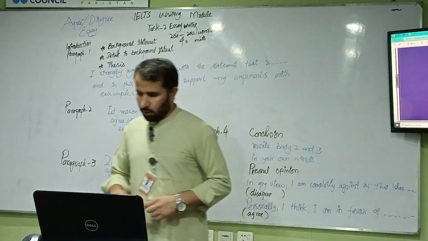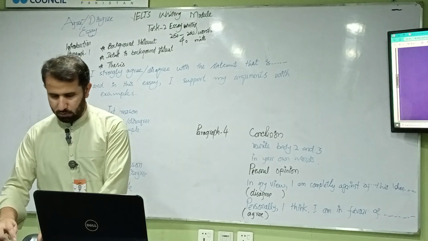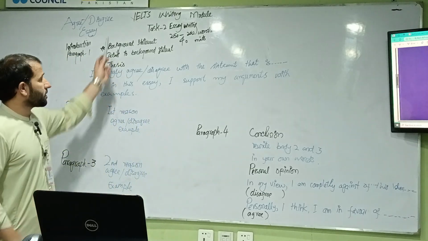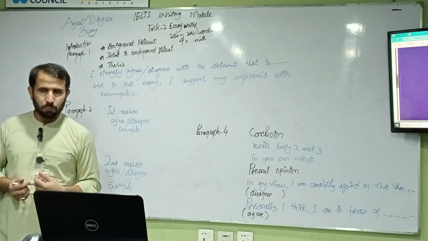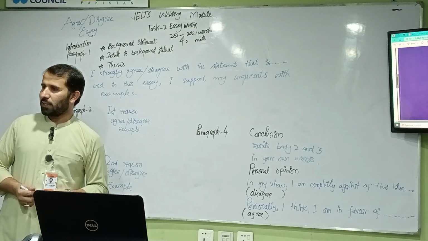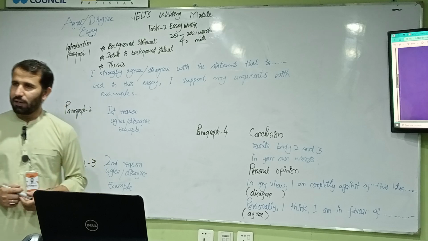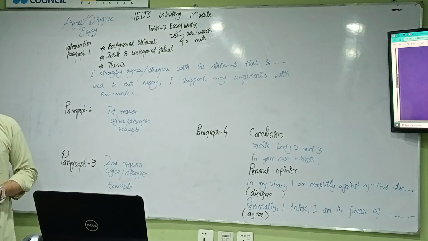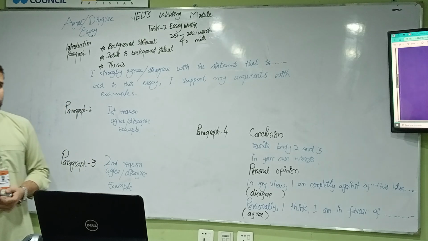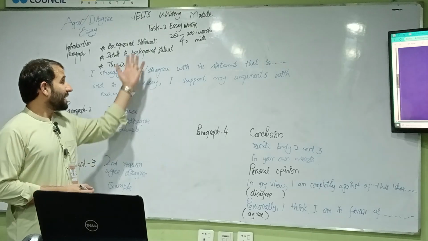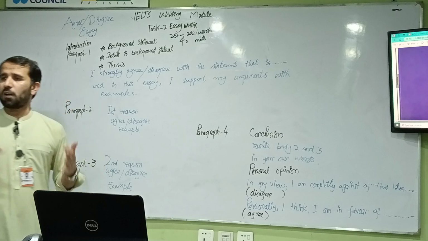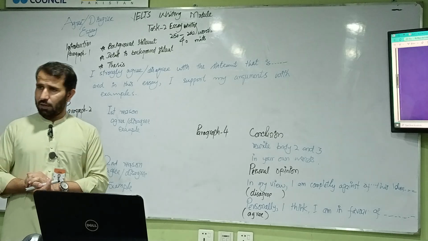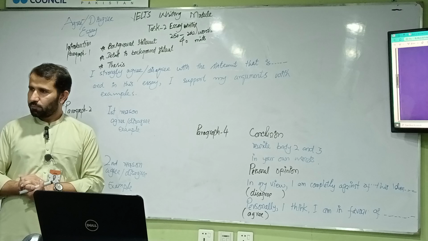Clear up your mind. Okay, so today we are going to talk about the IELTS writing module. In the IELTS writing module, there are two tasks. Task 1 is based on report writing and task 2 is based on essay writing. In task 1, you have to write 150 to 170 words on a report, while task 2 is based on essay writing.